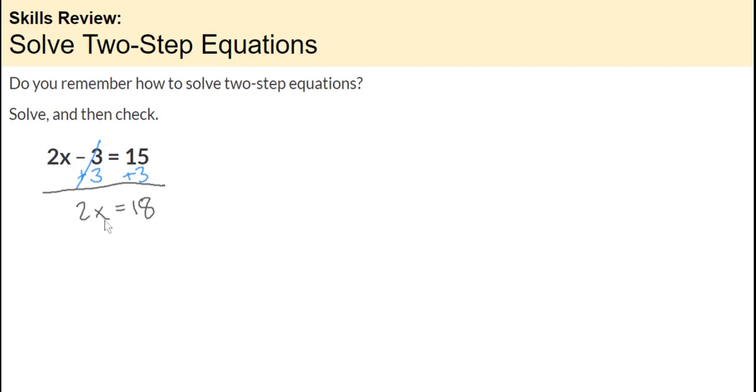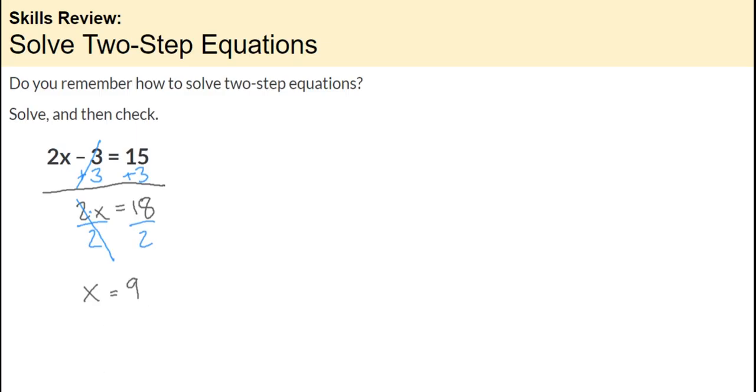We need to get x by itself, so I'm going to get rid of this 2. This is 2 times x, with an invisible multiplication sign. The opposite of multiplying by 2 is dividing by 2. So those 2's cancel out, and I'm left with x equals 18 divided by 2, which is 9.